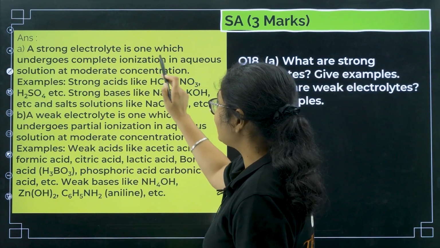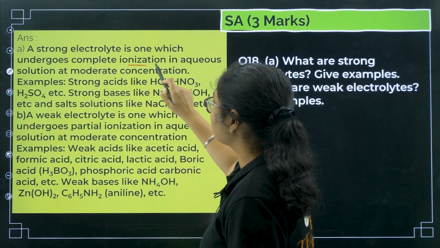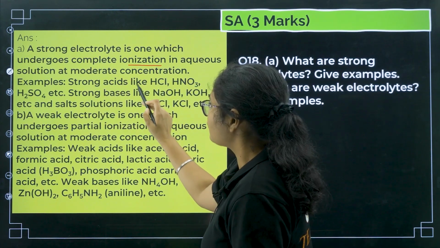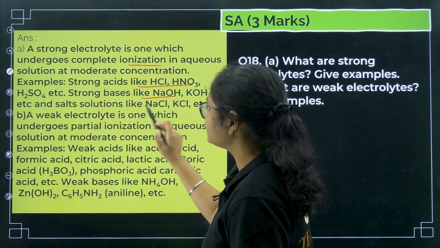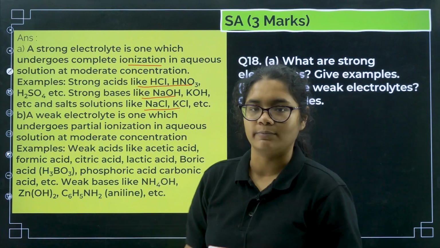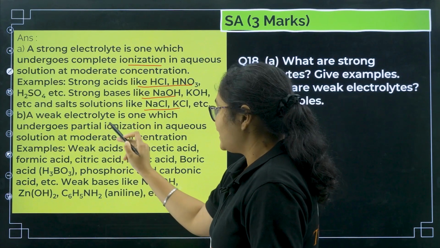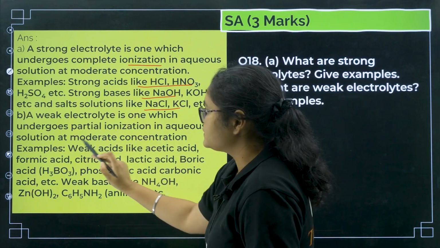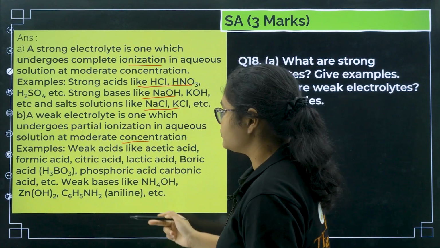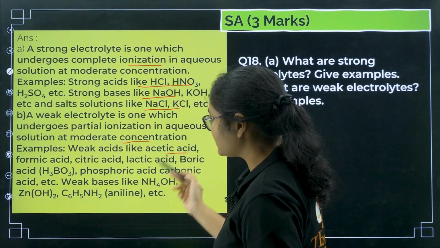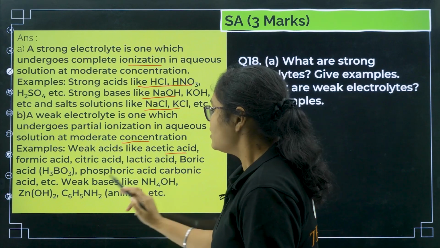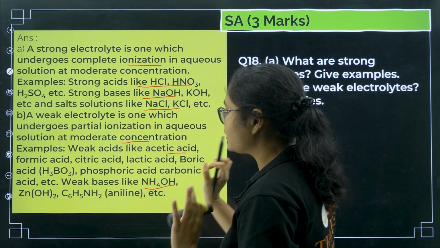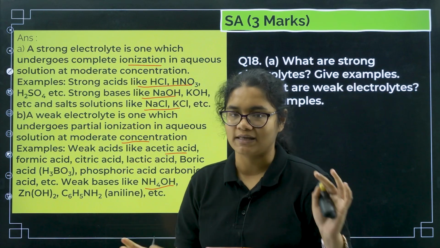A strong electrolyte is one which undergoes complete ionization in aqueous solution at moderate concentration. Strong acids, strong bases and salt solutions are the examples here. A weak electrolyte is one which undergoes partial ionization in aqueous solution at moderate concentration. Examples are weak acids like acetic acid and weak bases like ammonium hydroxide. Whichever examples you can remember, any two examples.